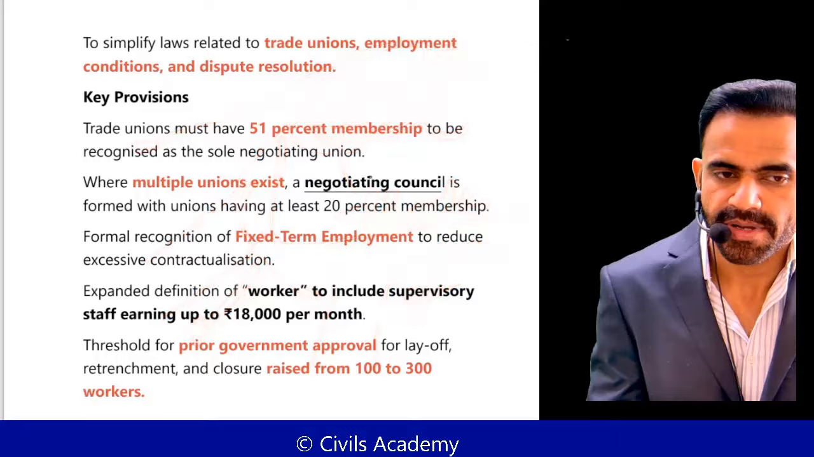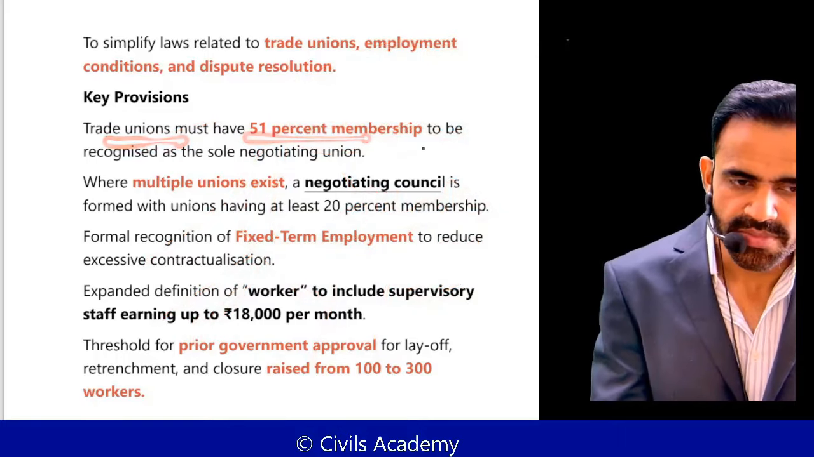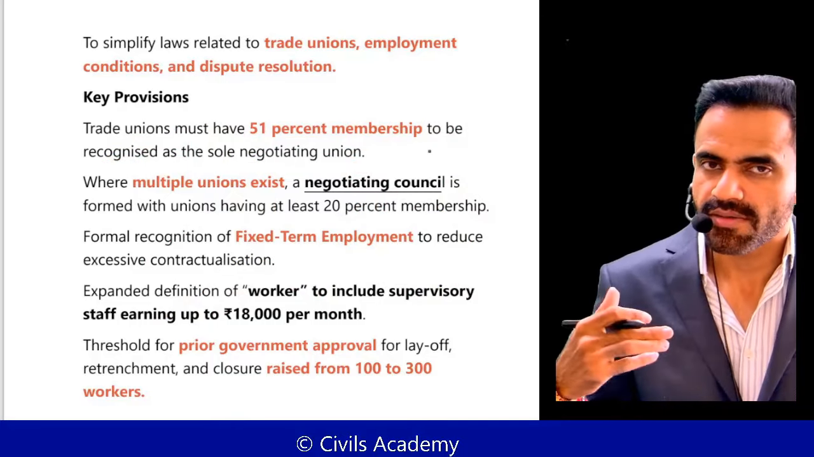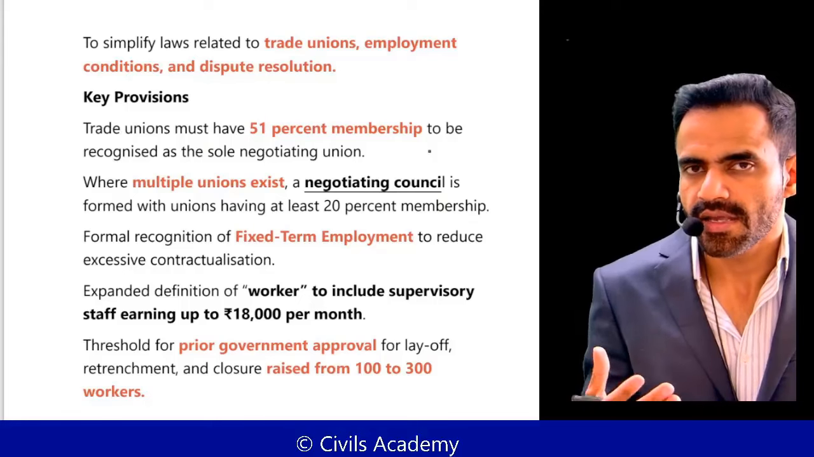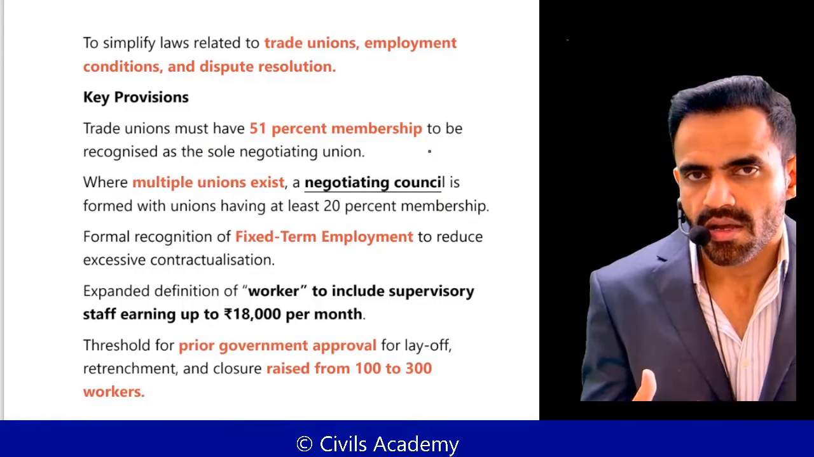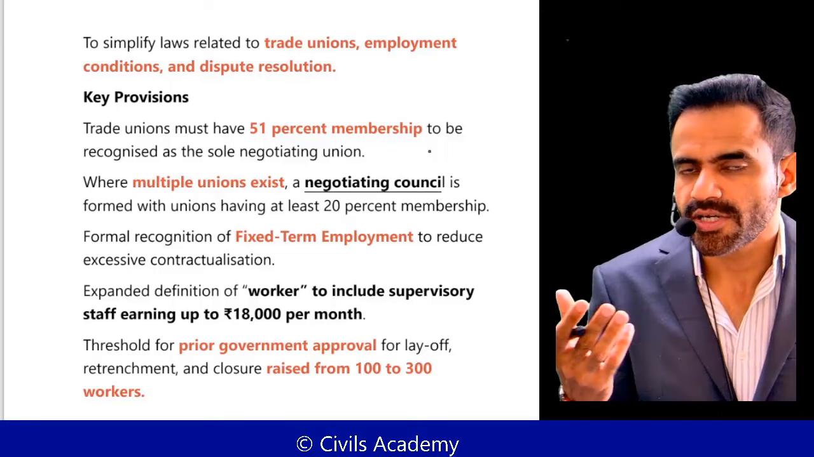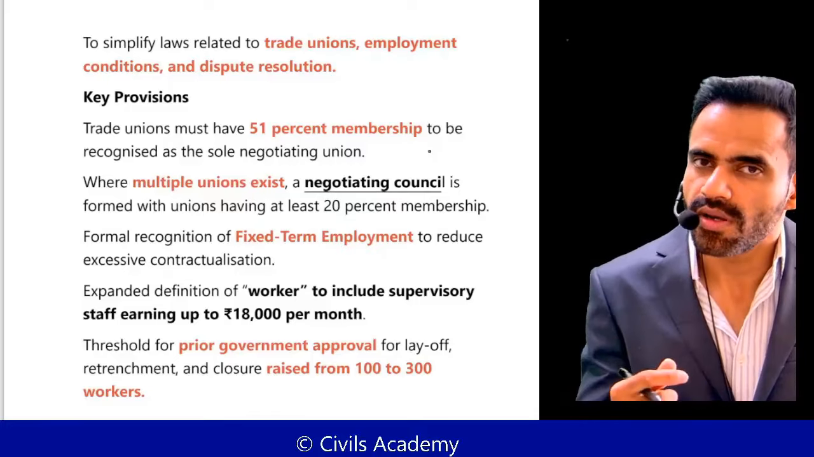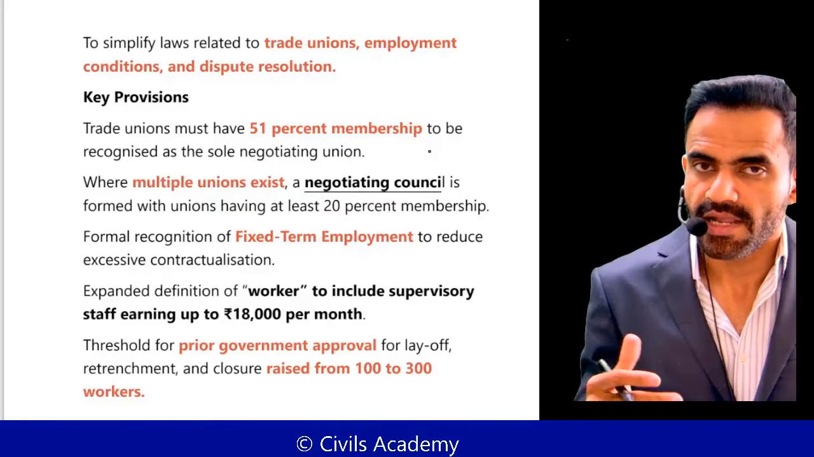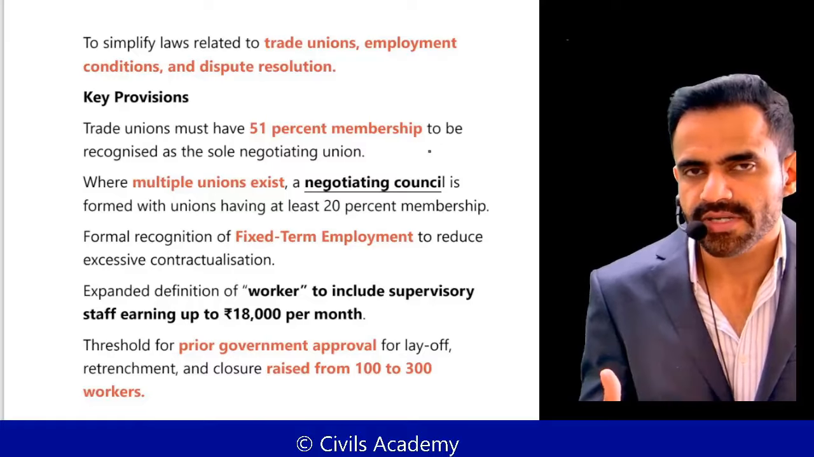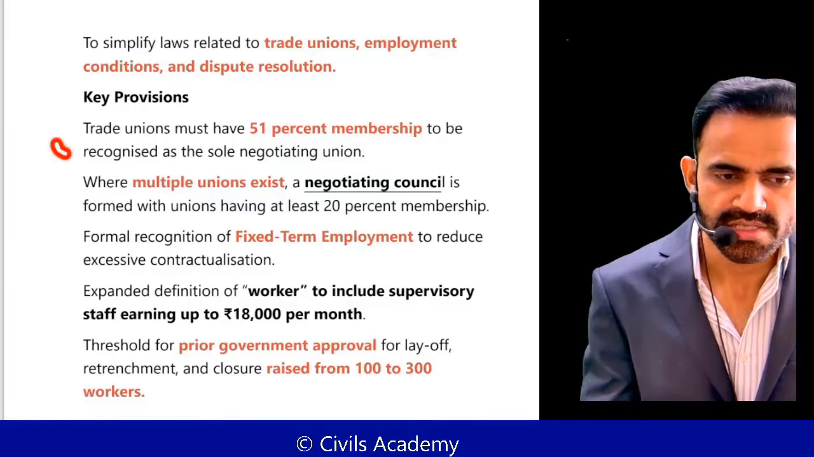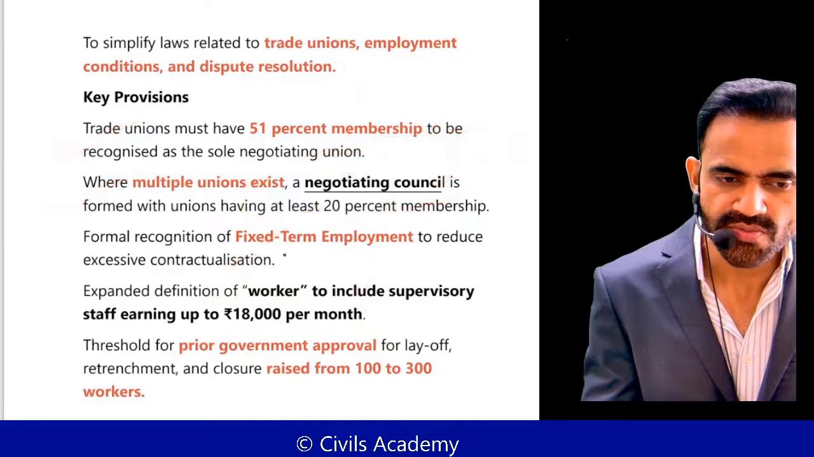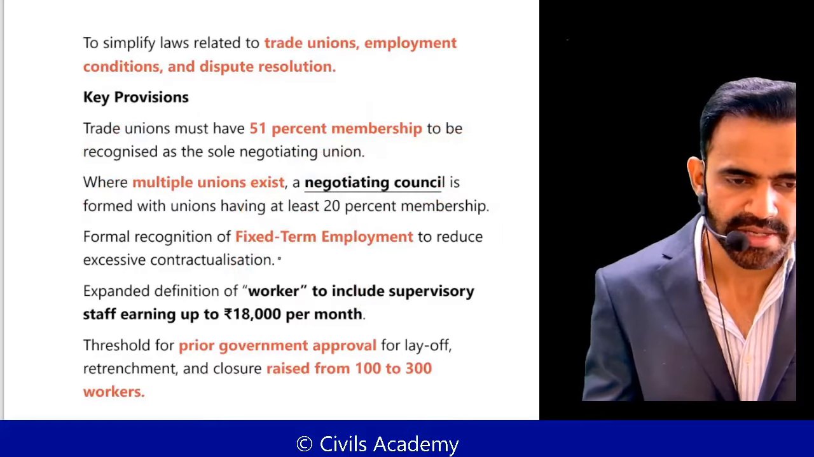Then what will happen? So, a trade union must have 51% membership to be recognized as the sole negotiating union. Let's say there are 100 workers in a company and trade unions are formed. Now, one trade union is having 30 members, one trade union is having 40 members. So in that case, they cannot claim that they are the sole representative of the workers. But if they have more than 50% members, then of course they can. So this is the meaning of this thing. If there are multiple trade unions, then there will be a negotiating council having the members from those trade unions. Then they will negotiate. This is simple.